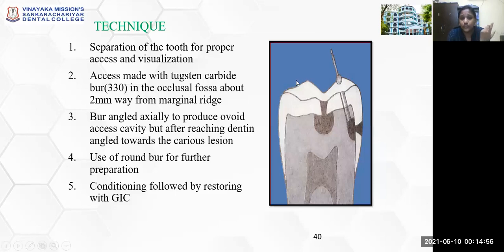So the technique is separation of the tooth, with proper access and visualization. A matrix band can be placed on the proximal side, followed by access made using a tungsten carbide burr in the occlusal fossa about 2 mm from the marginal ridge. The burr is angulated axially to produce an ovoid access cavity, but after reaching the dentin, it is angulated towards the caries lesion. Use a round burr for further preparation, then conditioning followed by restoring with GIC.